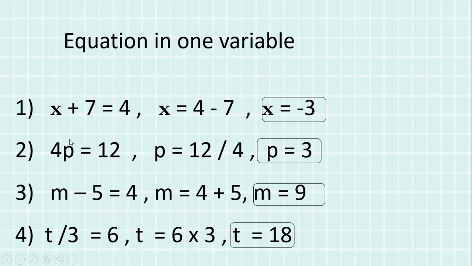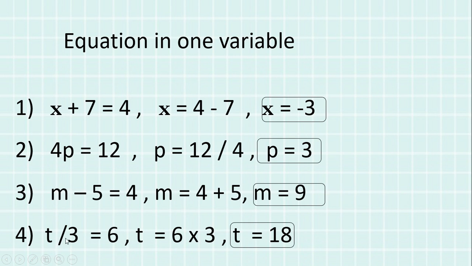Now as we have seen in addition, when it is added, it goes and subtracts on the other side. Similarly in subtraction, when it subtracts on the left side, it will go and add on the right side. So vice versa, plus and minus, you have to remember, when it is subtraction on the left side, it will go and add on the right side of the equal to sign. So 5 is subtracted over here, it will go and add on the right side. So 4 plus 5 will be 9.